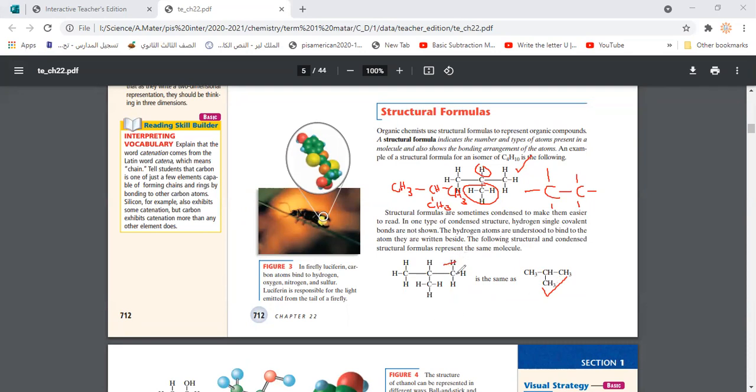Even if we didn't write the hydrogen, that means hydrogen is already there. This empty dash means it's connected to a hydrogen. Is it clear here, guys? Is that clear, guys? Guys, grade 11, is it clear?